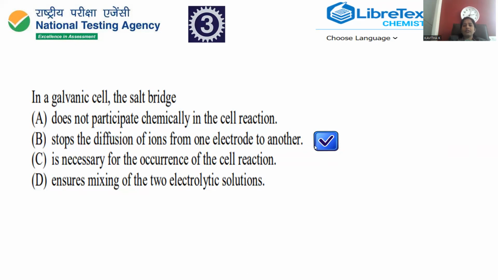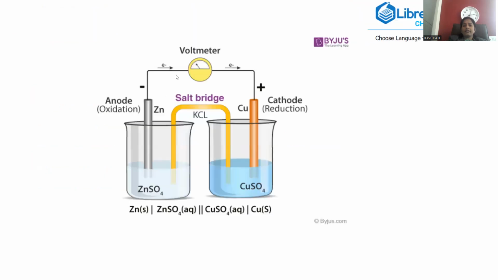Question 3, the correct answer will be option B. For that, we have a schematic representation over here. Zinc is taken as the anodic compartment where the oxidation process is carried out. Copper is made the cathode where reduction takes place. Zinc is immersed in zinc sulfate solution. Copper is dipped into copper sulfate solution.